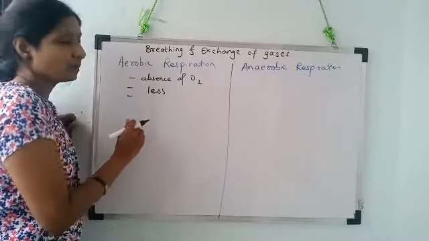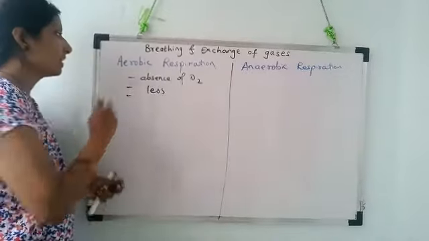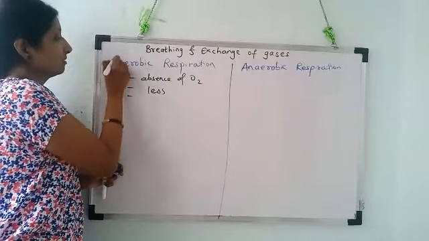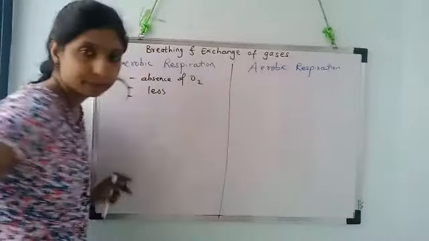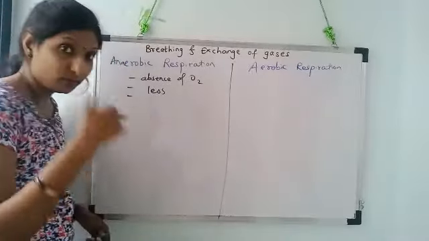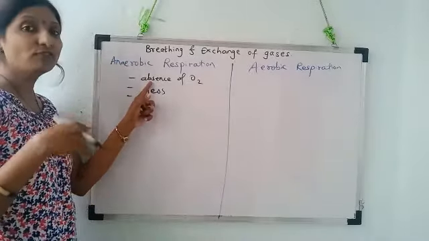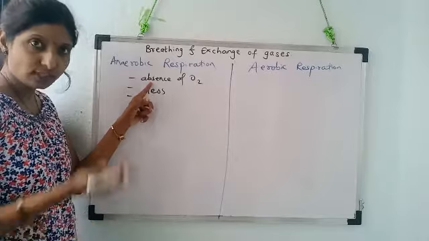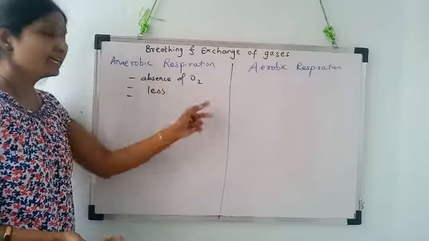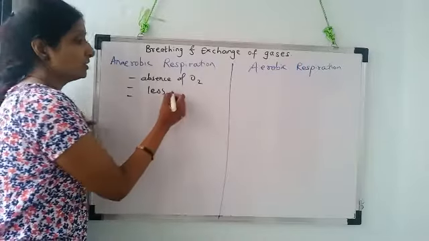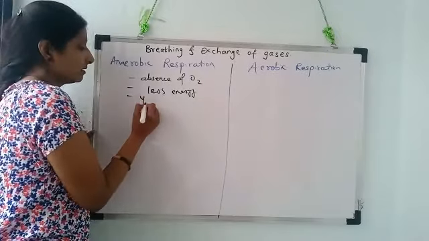The byproducts, very sorry, here I will just make here anaerobic, and here I will make it aerobic. Okay, so maybe you have also understood when I was teaching. So anaerobic respiration is the process of catabolism of the organic molecules which are taken from the digestion process and circulation process in the absence of oxygen, where energy produced is less, and the byproducts formed are